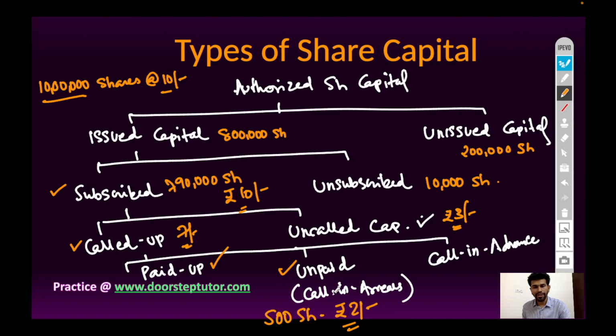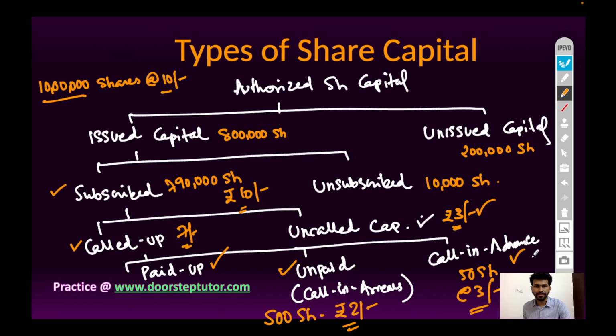On 500 shares, 2 rupees is unpaid, that is called calls in arrears. And if one shareholder having 50 shares has paid these 3 rupees in advance, then it is called calls in advance.